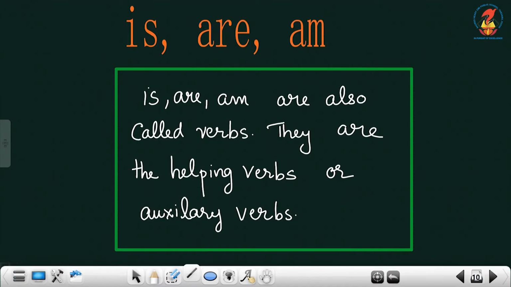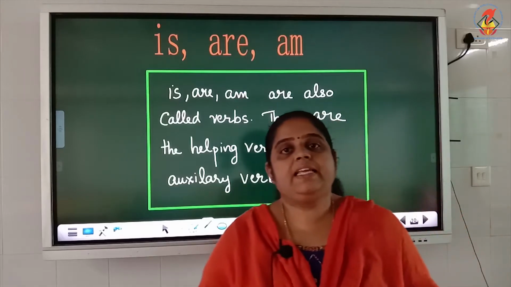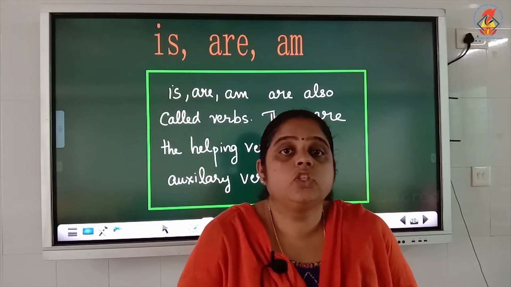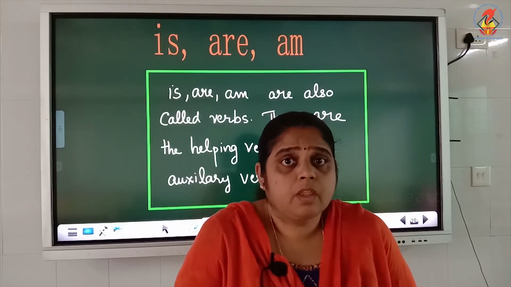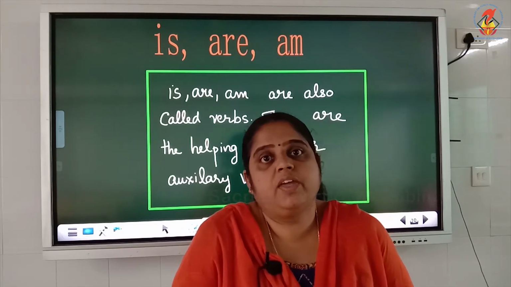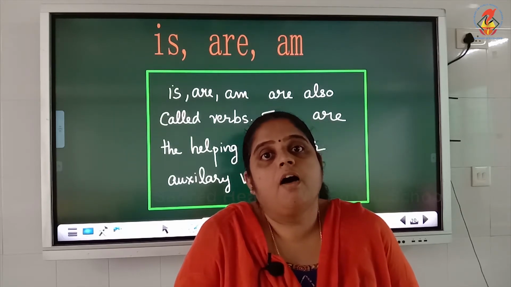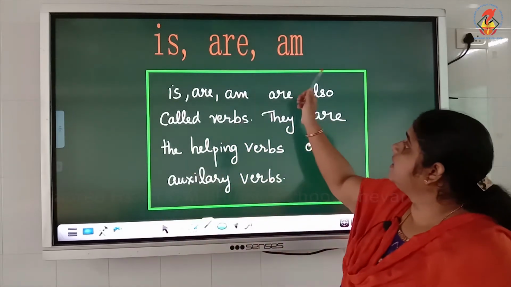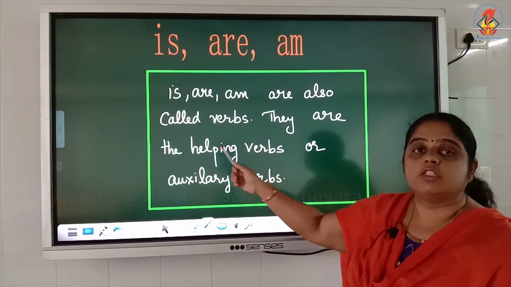Now we are going to see what is, are and am. There are sentences in which you cannot see action words like run, jump, all those things. So in such sentences we have some supporting or helping verbs. So is, are and am are also called verbs.